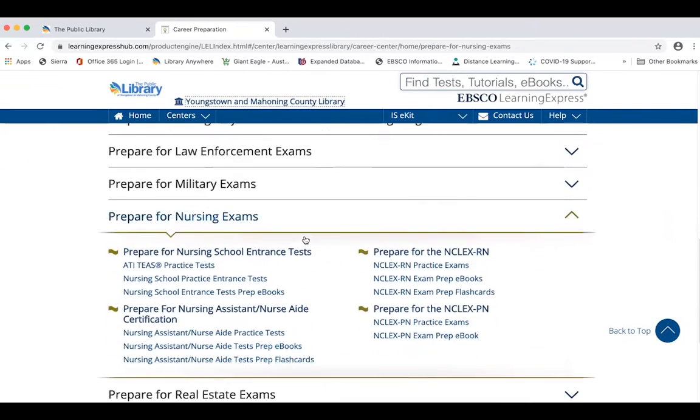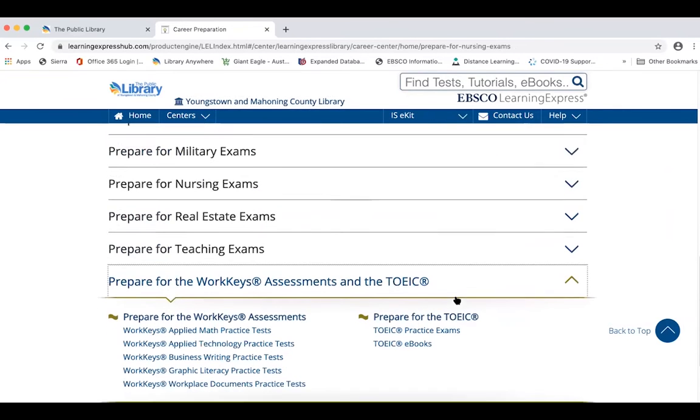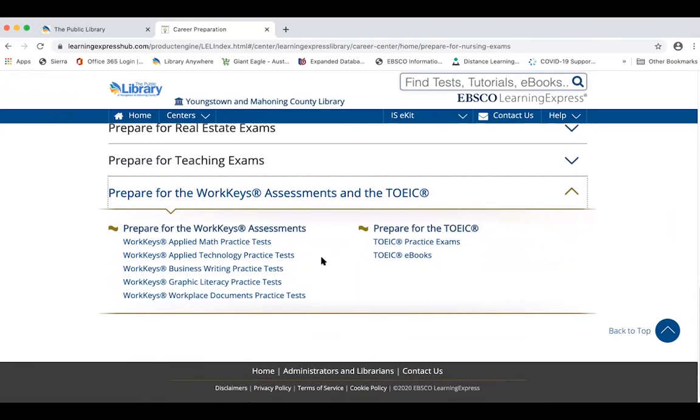So you can see they have lots of tests to choose from, including real estate licensing tests and teaching tests. Also, if you go on to work with Ohio Means Jobs, some of the employers with Ohio Means Jobs require you to do the WorkKeys test. I don't know which employers and for which jobs, but the handy thing is that this resource has the practice test. So if you had to take the real WorkKeys, you can hopefully get a good score.